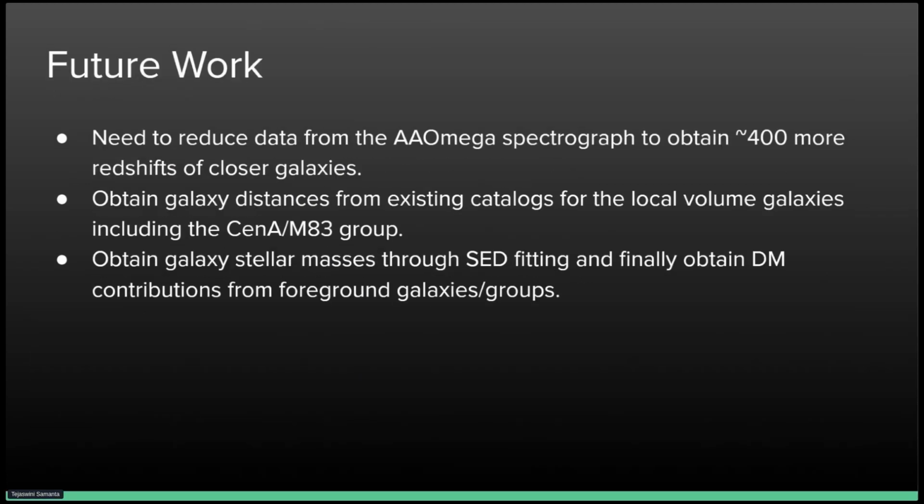So with that, there is a lot more work that needs to be done. We need to reduce data from the AAOmega spectrograph to obtain 400 more redshifts of closer galaxies. We need to obtain galaxy distances from existing catalogs for the local volume galaxies, including the Centaurus A/M83 Group. And we need to obtain galaxy stellar masses through SED fitting, and finally obtain dispersion measure contributions from the foreground group of